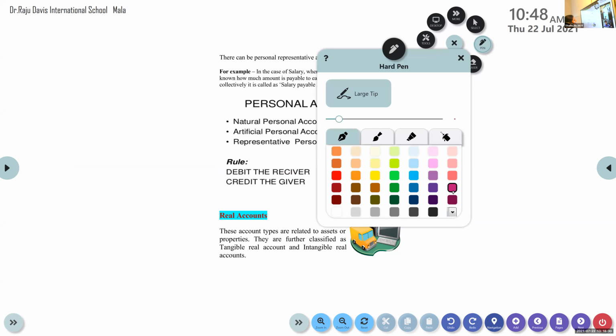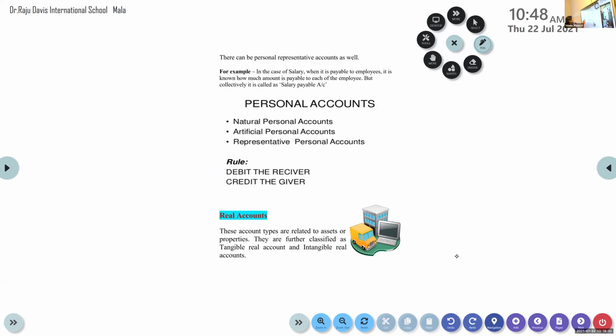So the rule for personal account, very important, you should learn this by heart: debit the receiver, credit the giver. Debit the receiver, credit the giver. These rules are called the golden rules of accounting. These are the rules we are going to apply now. We are going to start doing the accounting part.